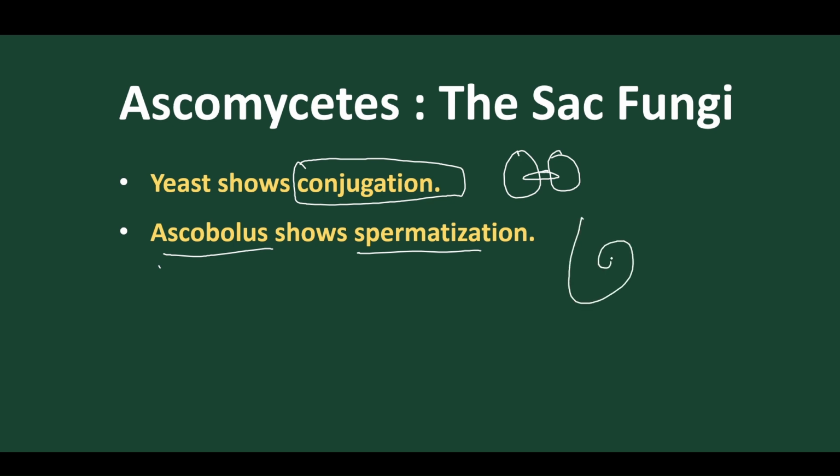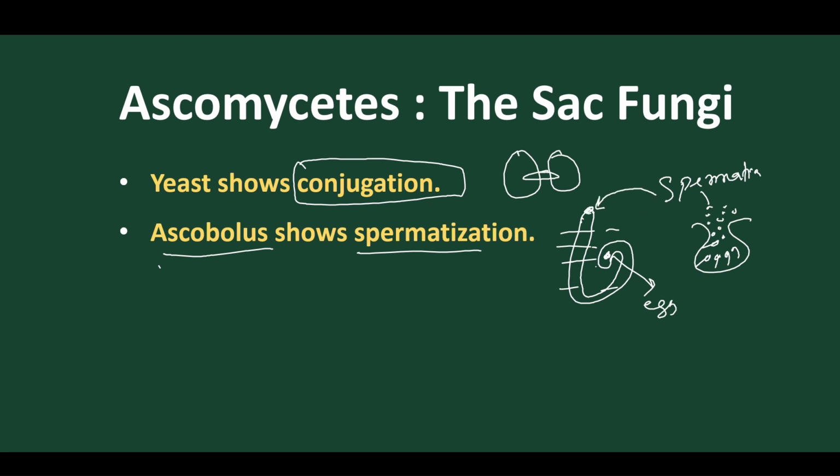For example, there is a female sex organ that is called Ascogonium. This is Ascogonium. Here the egg is present, within the hypha. And here the male part is present. These are the hyphae present, and the male gives out spermatia. These are called male gametes. That's spermatia. And this is the female Ascogonium, where the egg is present. So these spermatia disperse, get attached to this, and fertilize the egg. This type of fertilization is called spermatization, and this mode of fertilization is found in Ascobolus.